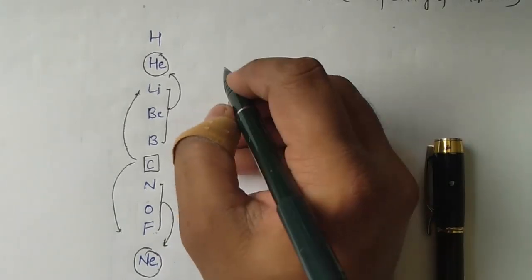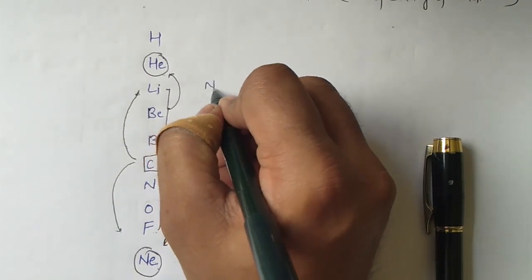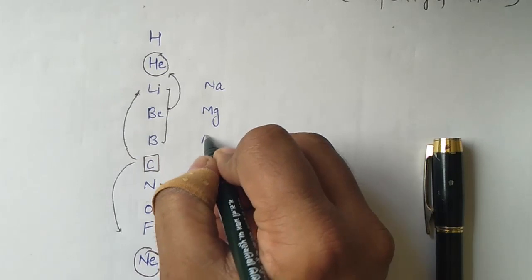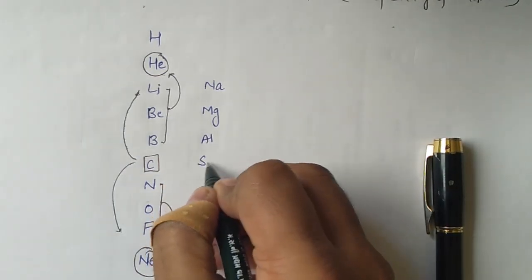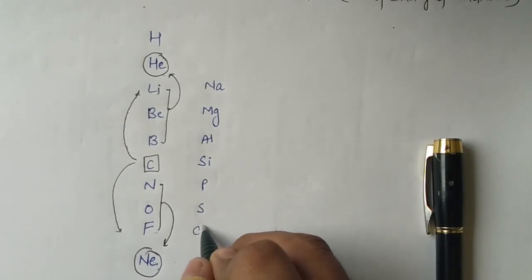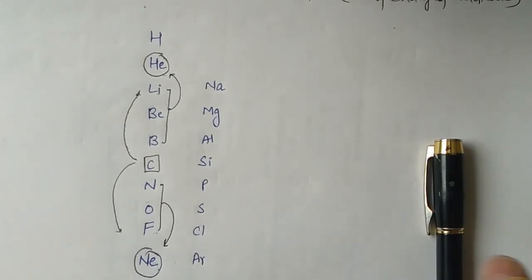In the same way, moving ahead, I have sodium, magnesium and aluminium, then silicon, phosphorus, sulfur, chlorine and argon.